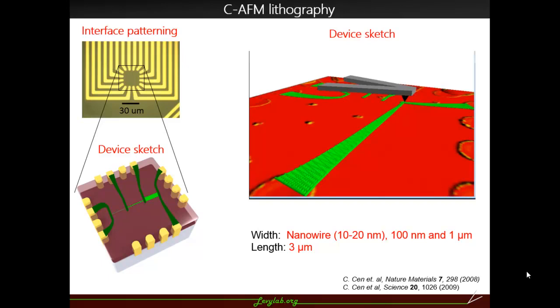In this study we made nanostructures where we define a nanowire of 10 to 20 nanometers width, a structure of 100 nanometers and a 1 micron structure, and all of them have a 3 micrometer length to compare the properties better. This is the schematic of how the AFM tip creates the structures. First it writes a nanowire, then a 100 nanometer section, and then a 1 micron section.